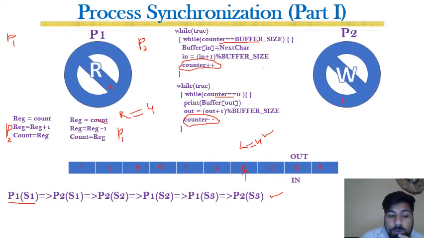Now suppose P2 executes S1. So for P1 register is equal to 4, and for P2 register is equal to 4. Both for P1 and P2 register becomes 4.